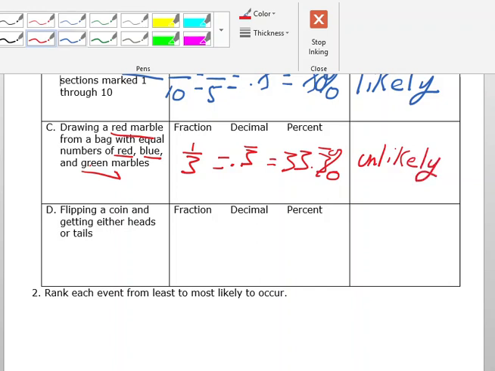All right, and for D, flipping a coin and getting either heads or tails. Well, the only thing on my coin is going to be heads or tails, so I'm going to go ahead and put 2 over 2, which is equal to 1 whole, which is equal to 100%, which means this is certain.